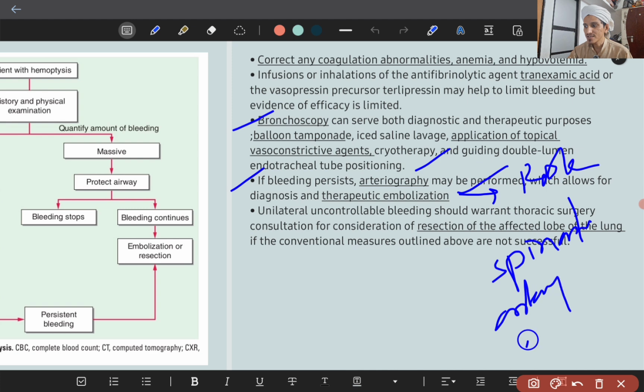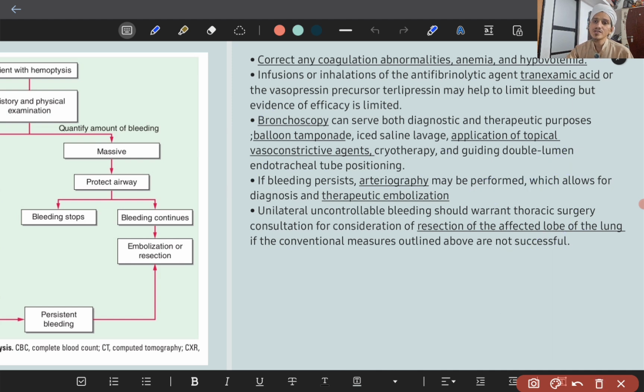So that is the risk of therapeutic embolization of the bleeding artery. If after that also the bleeding is not subsiding, then what will you do? Unilateral uncontrolled bleeding should warrant thoracic surgery consultation for consideration of resection of the affected lobe of the lung if the conventional measures outlined above are not successful.